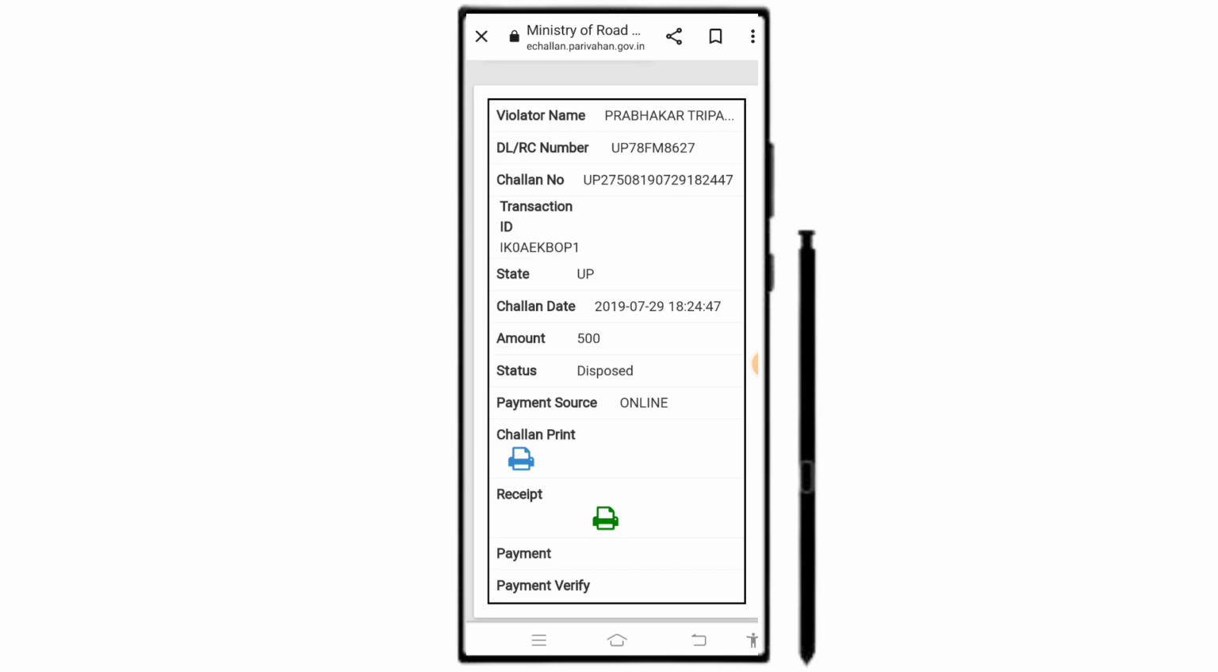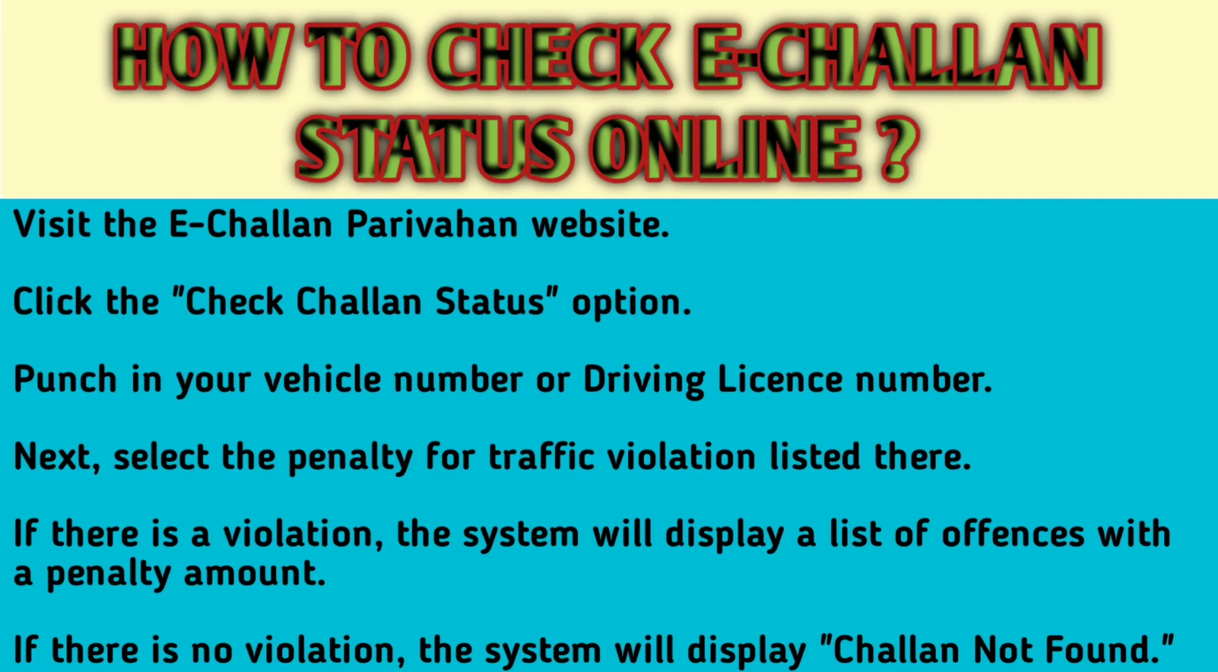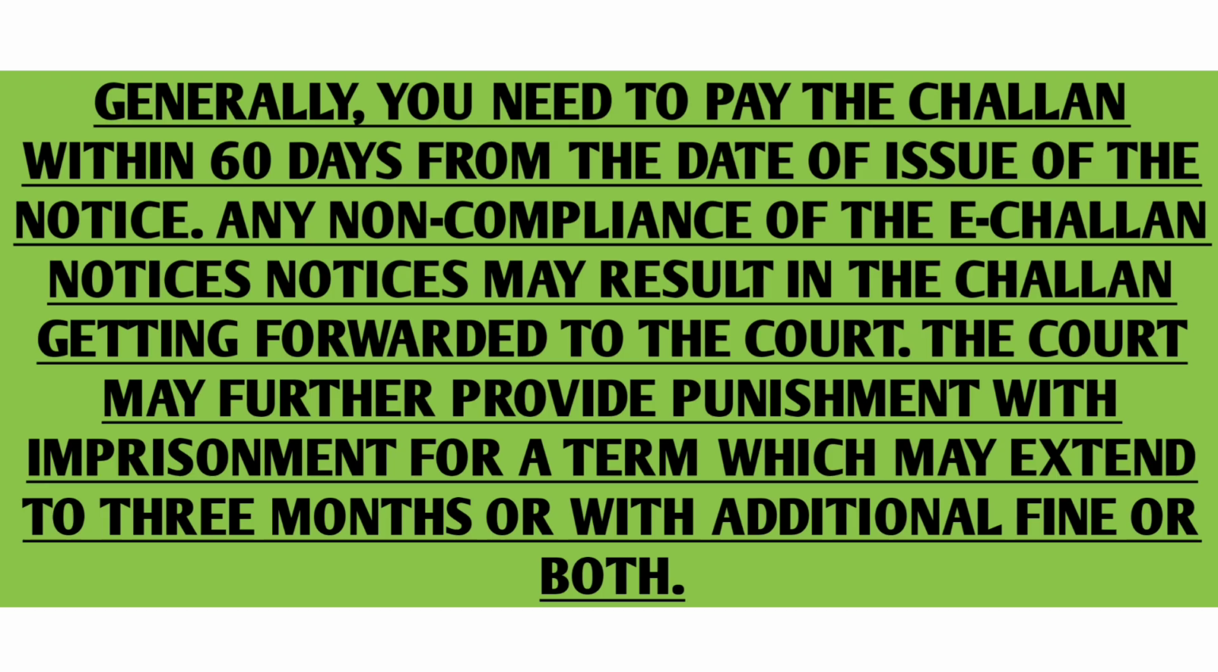And if the case is not disposed and if there is a violation, the system will display a list of offences with a penalty amount. And if there is no violation, the system will display challan not found under the status option. So by following these steps shown in this tutorial, you will be easily able to check the status after making the payment of the challan online. Therefore, by seeing this tutorial, you might have got an outlook of how to check the e-challan status online. You can take the screenshot of the steps which I have already told in this tutorial for future reference.